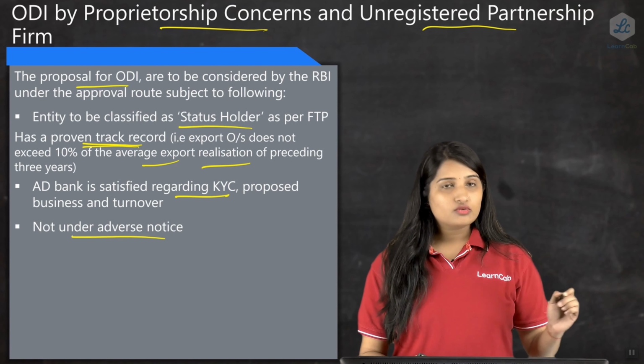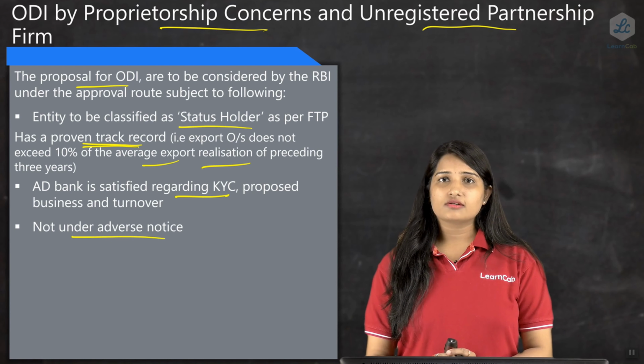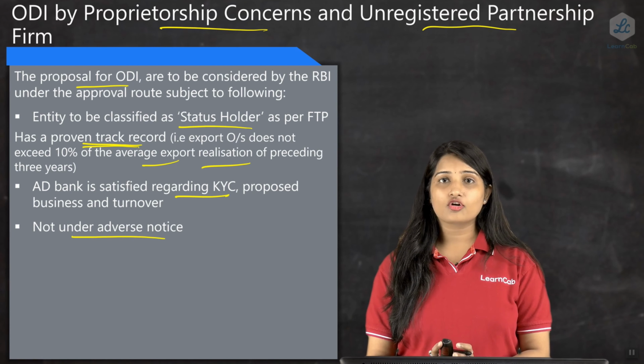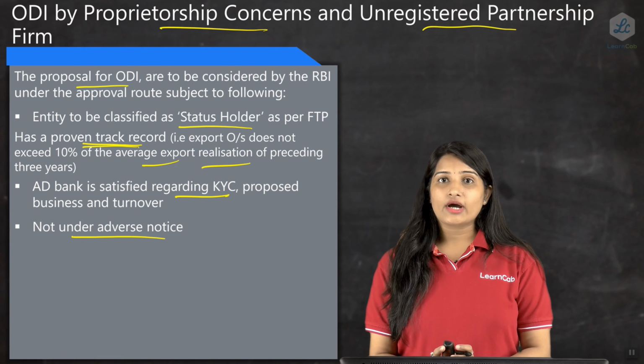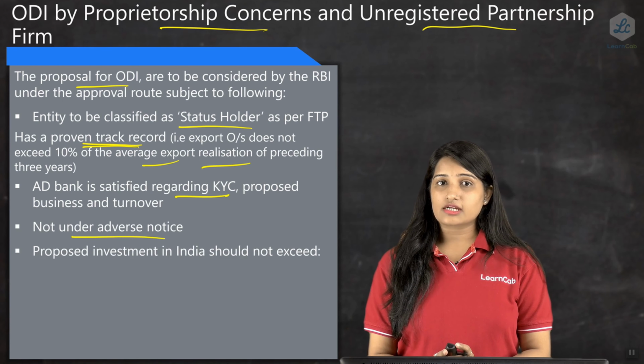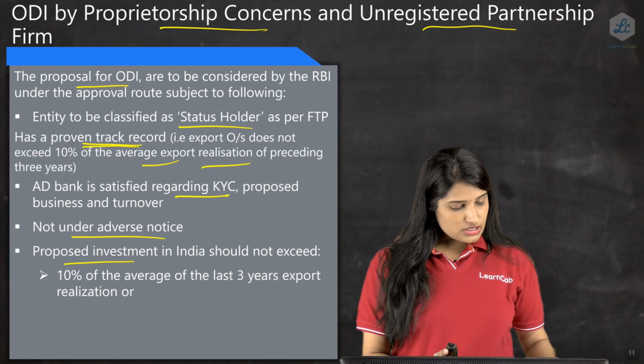There has to be no adverse notice. So here it means that a proprietorship concern or an unregistered partnership firm should not have got any adverse notice by the Directorate of Enforcement or an income tax notice which has an adverse effect. If it has not got any, only then this transaction is allowed, otherwise it is not allowed. The next point is the proposed investment.